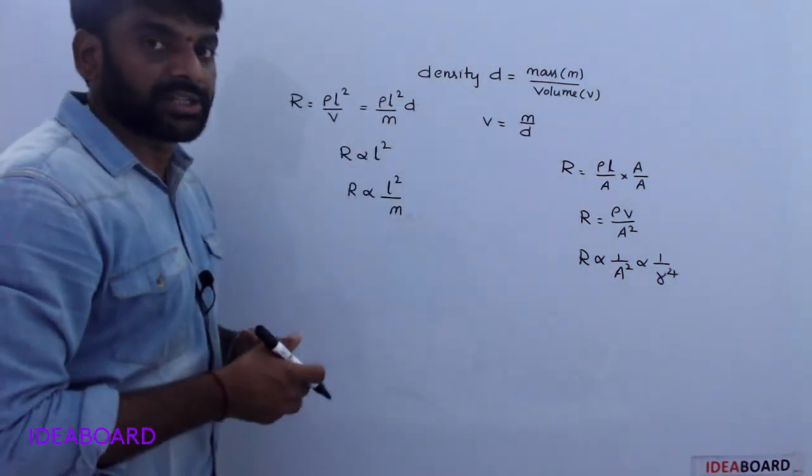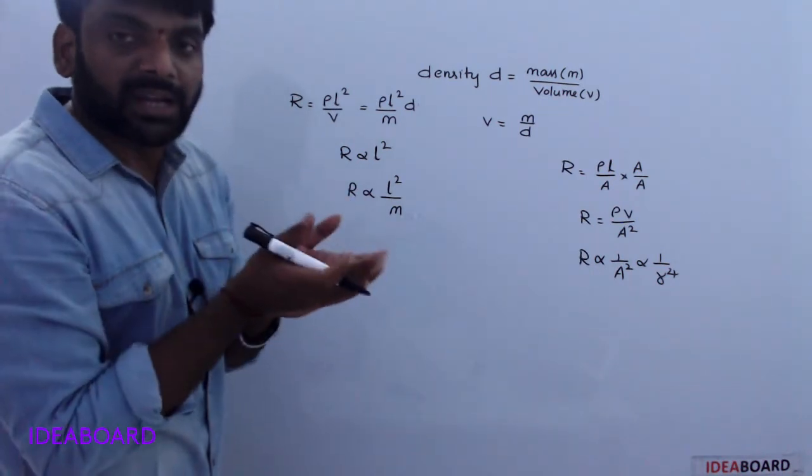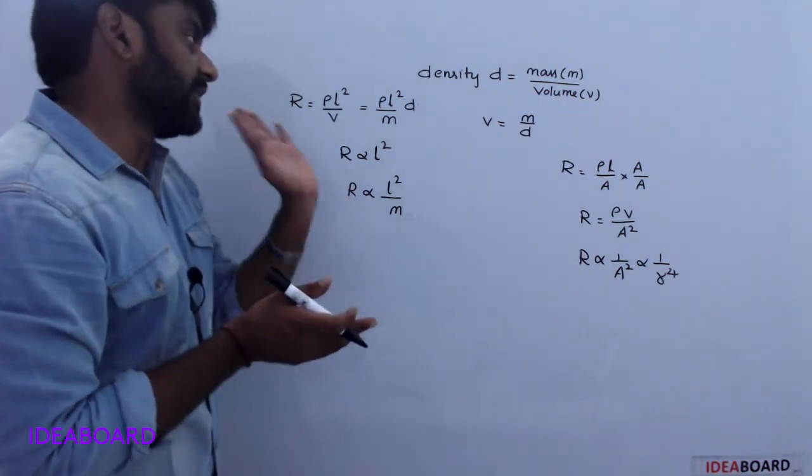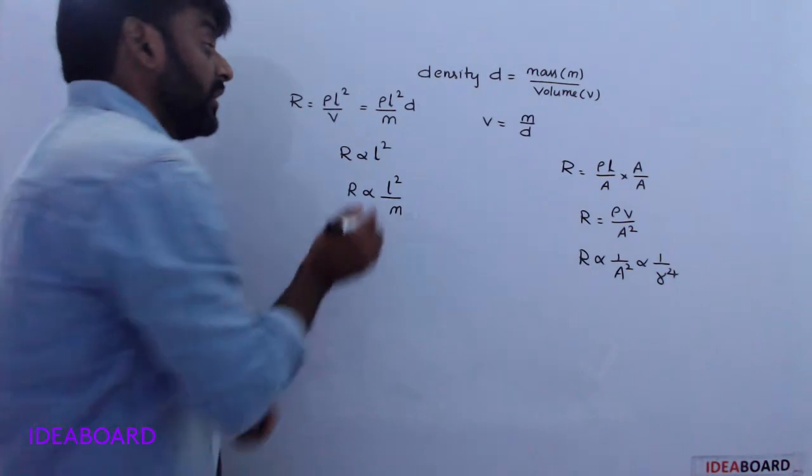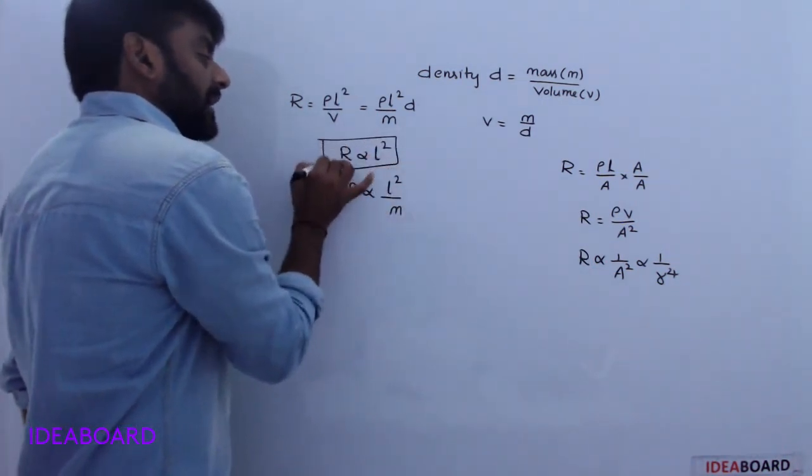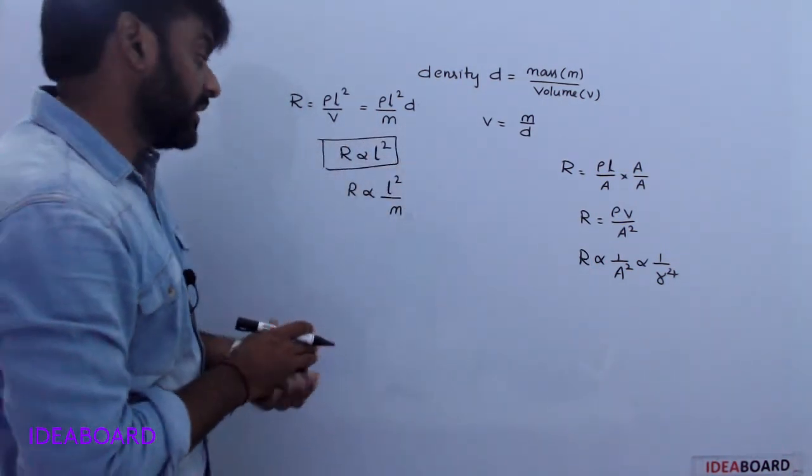If the wire is stretched or drawn or melted, in any case which one is constant? Volume is constant, so R is directly proportional to L square.